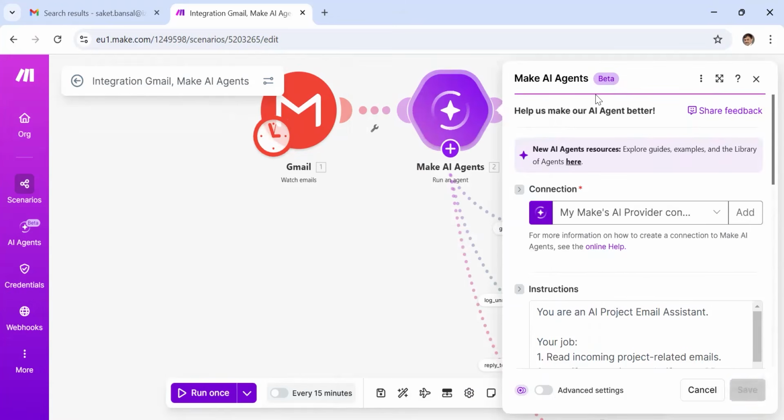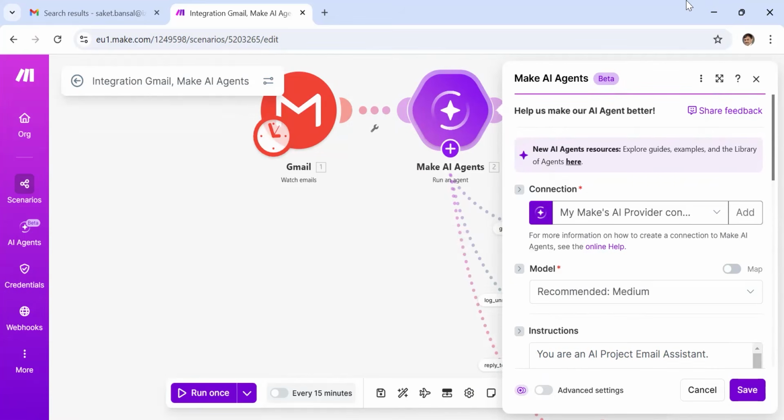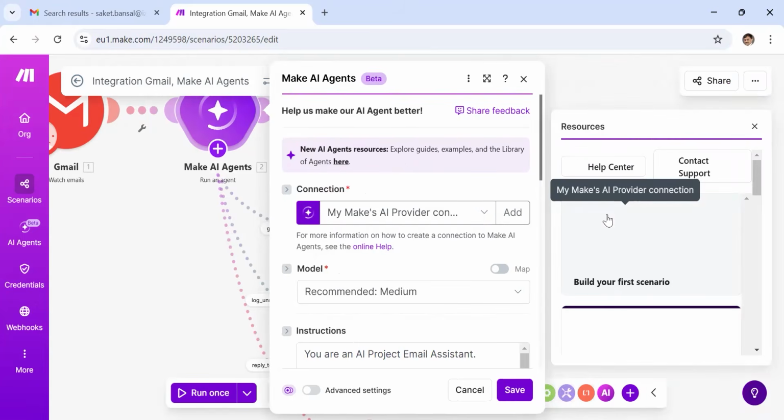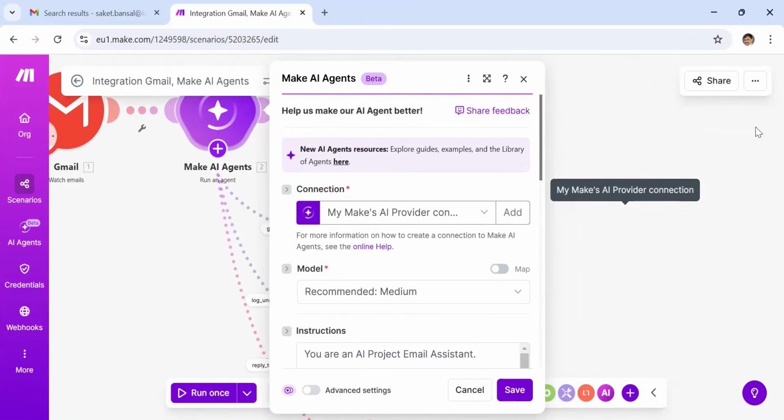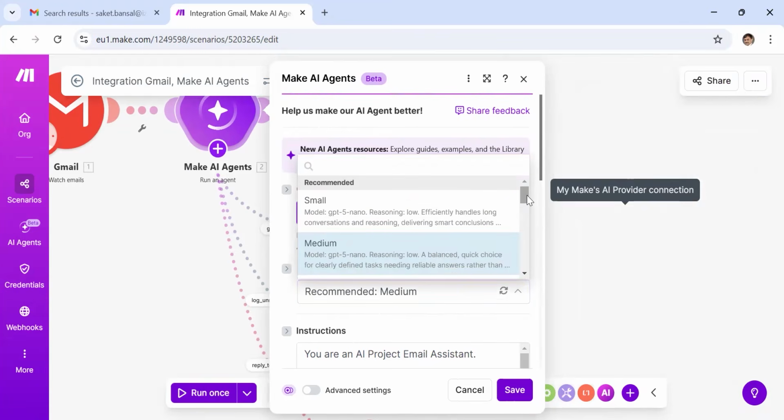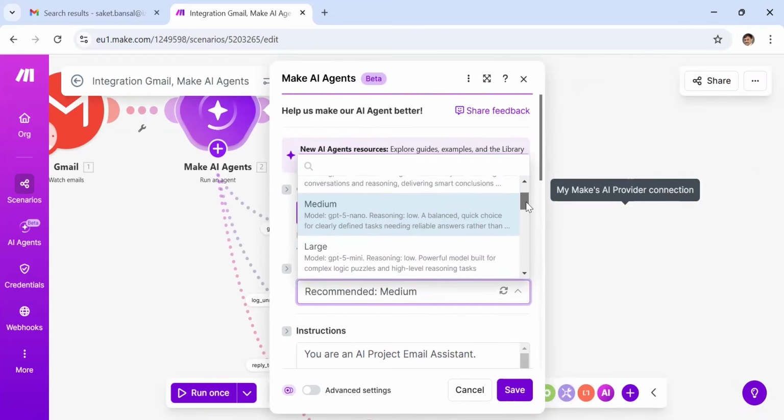So we can say the email has been read and it is sent to the Make AI agent. This agent first needs to connect with some AI model. In the free account, they have limited options. In a paid account, you have more options. So you can add the AI model here. In this case, I am using the default Make AI model. If you have a paid version, you can choose Gemini and others as well. You also need to select which model you want to use, like a small model, large model, or a medium model. So I picked the medium one.